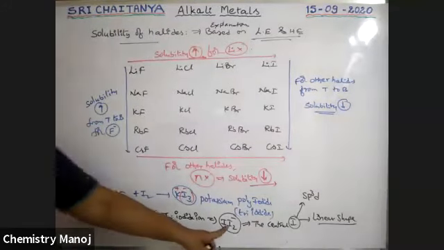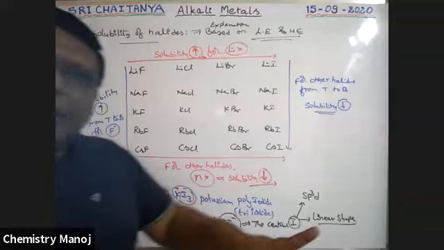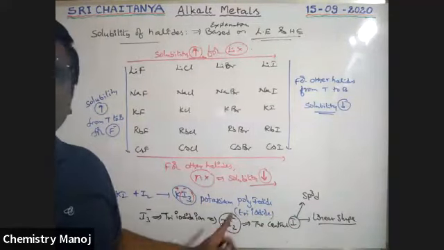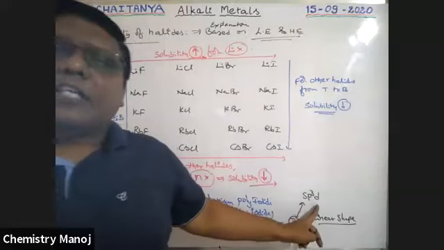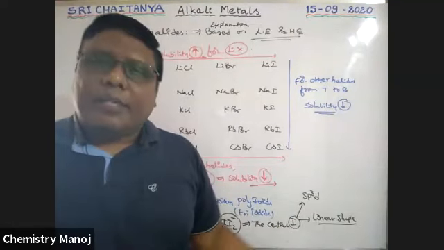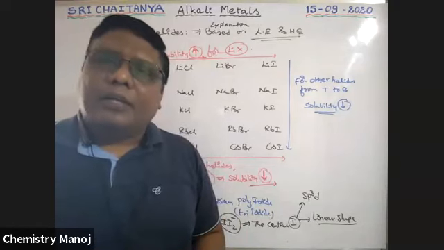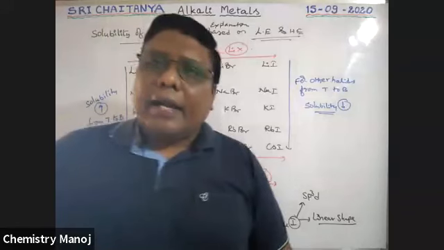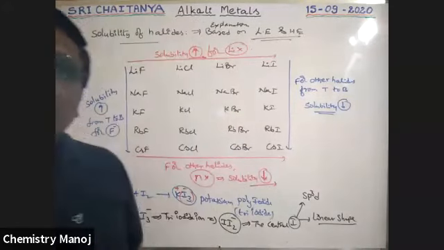Already we explained this at the time of chemical bonding: the polyhalide ion, polyiodide ion, has sp3d hybridisation and linear shape. So this is about your halide compounds.